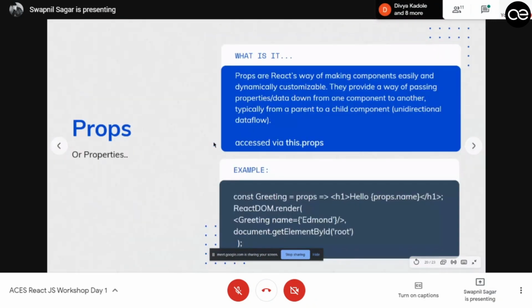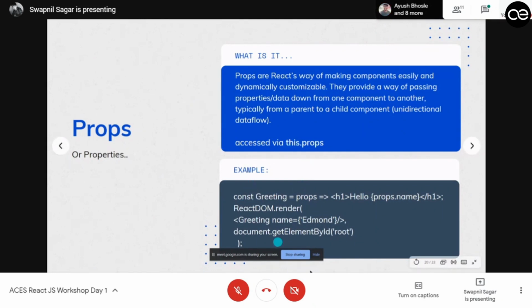So yeah, next is props. What are props? I just told you that in class-based components, you need to set different values, and the same component can render different values. But how do you do that? You can do that using props. Props are a React way of making components very dynamic. They provide a way of passing properties from one component to another, from parent to child. So what is a parent and child? Whenever you define one component inside another component, that becomes a child of that component, and it is accessed via this.props.